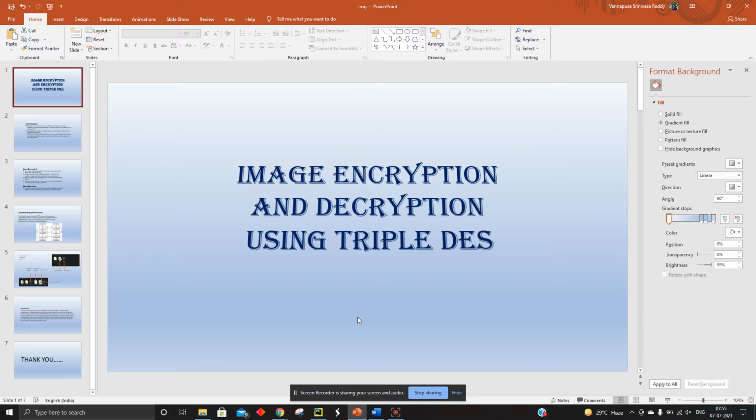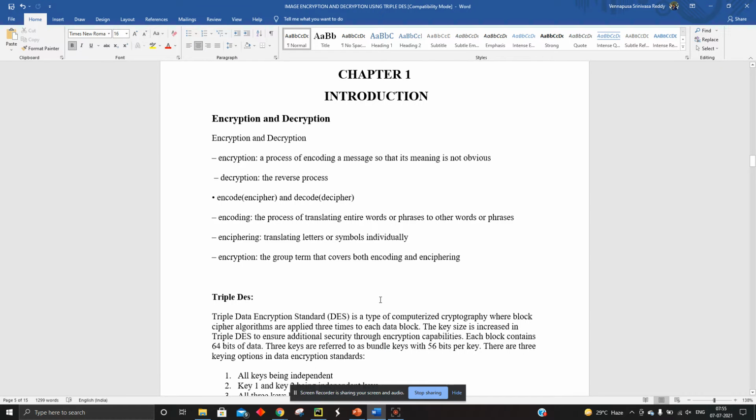So firstly, while sending the images, the receiver will receive the encrypted image, and after accessing the encrypted image, by using the key, he can decrypt the image. Now we'll get into the introduction part.